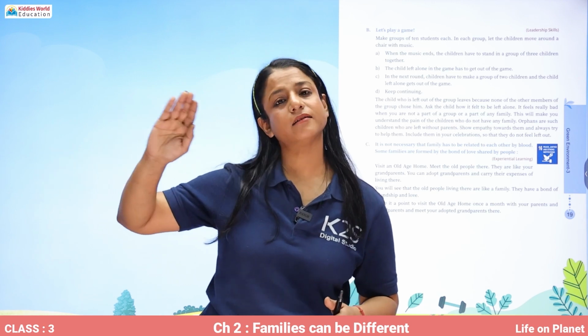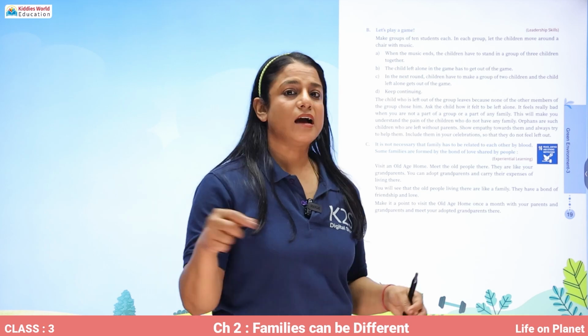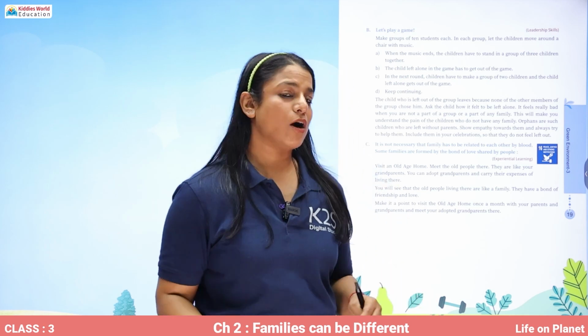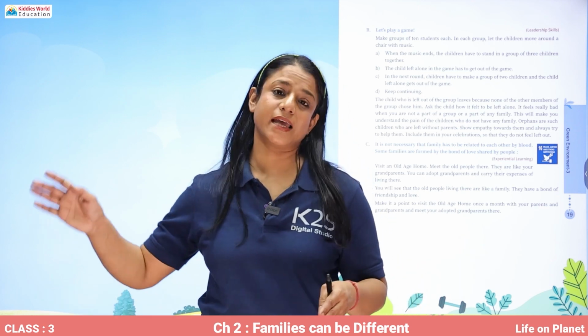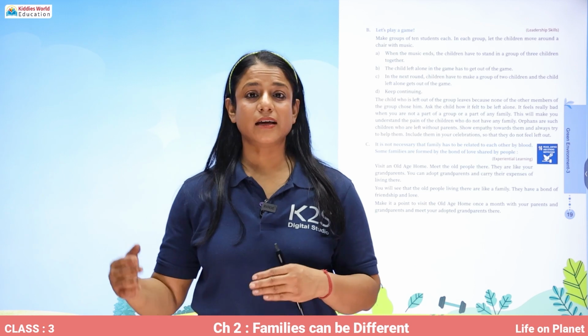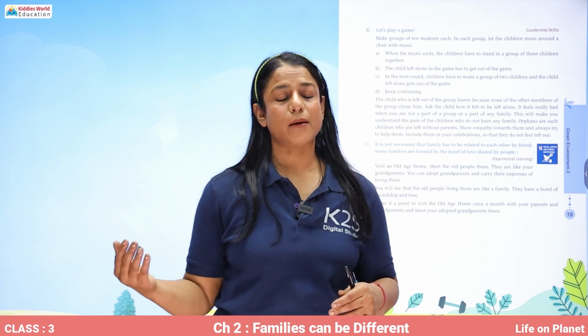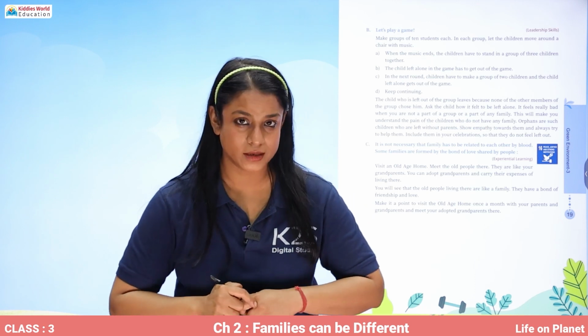So that child is out for now. Then again the music would start, and now the children will make groups of 2, 2, 2. Again, one child will be left out. So at the end, only one child will be left alone.